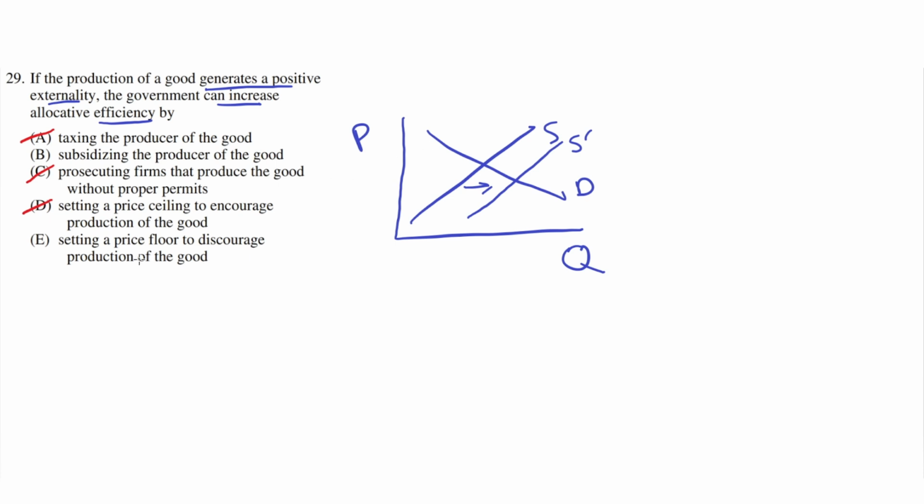And this would encourage production of the good, because the producer would be able to earn more profit. So because this reasoning is incorrect, E is wrong. And thus the correct answer is B.